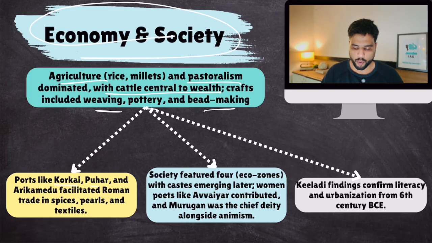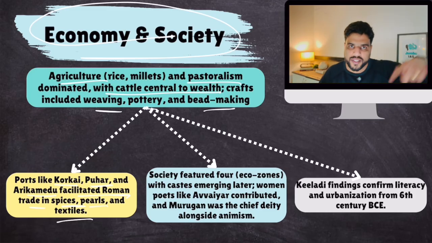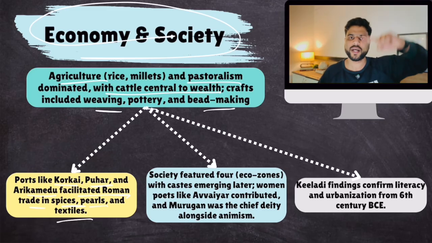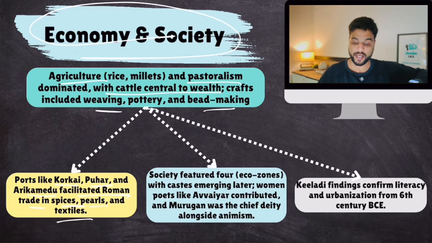Ports like Korkai, Puhar, Arikamedu facilitated Roman trade in spices, pearls, and textiles, because between the 3rd century BC to the 3rd century CE, the Roman civilization, the Roman Empire, was also rising and it was trading internationally. It was trading with Sangam people.